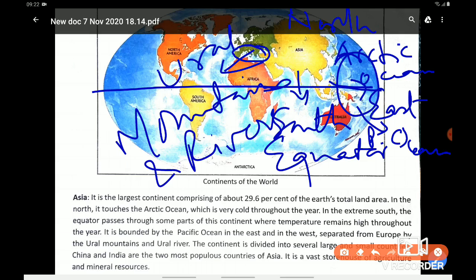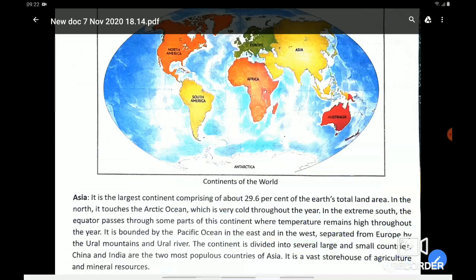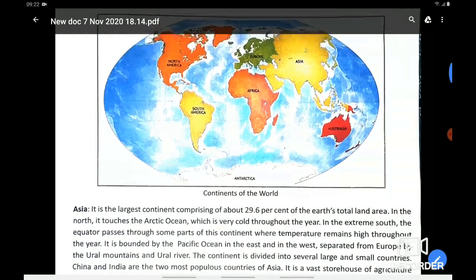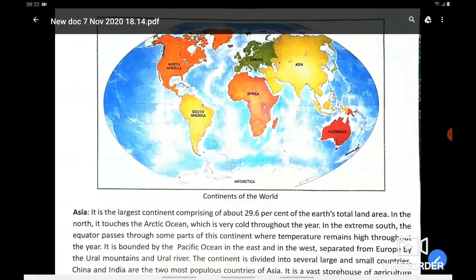So what is the location of the Asian continent? Let's recall it again. On the north is the Arctic Ocean. South is the equator. East is the Pacific Ocean and the western side is the European continent, which is separated from the Asian continent by the Ural Mountains and Ural River, right?